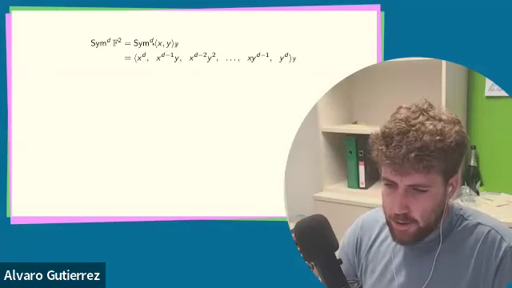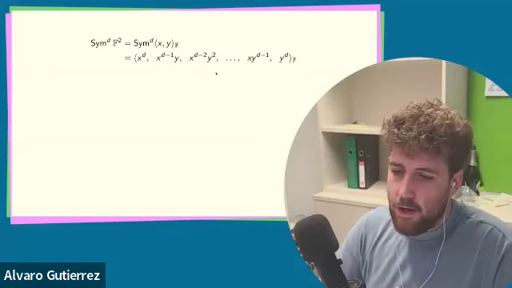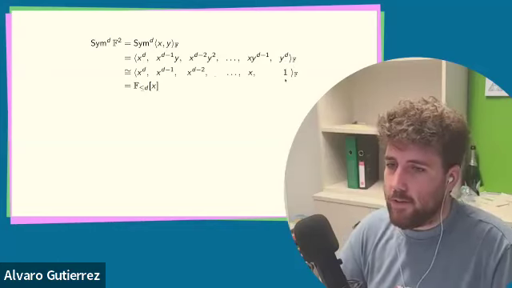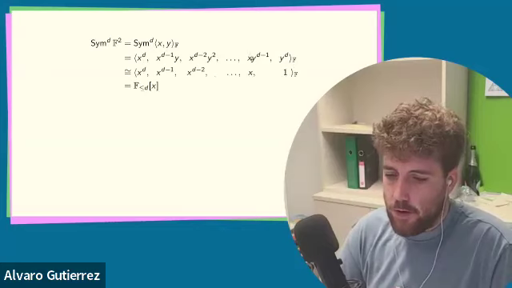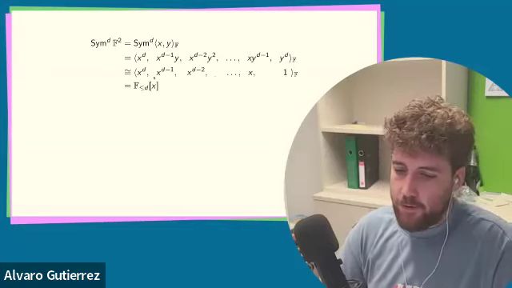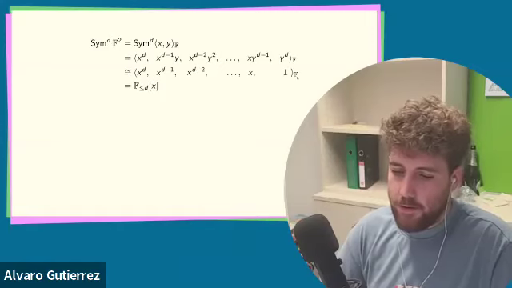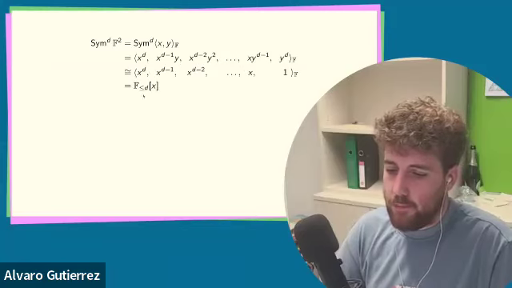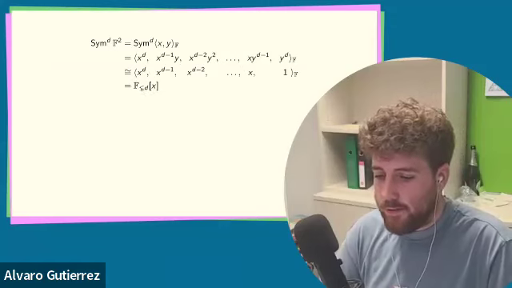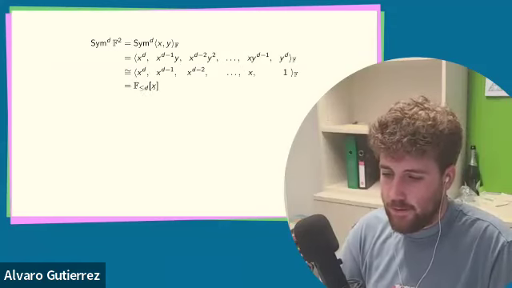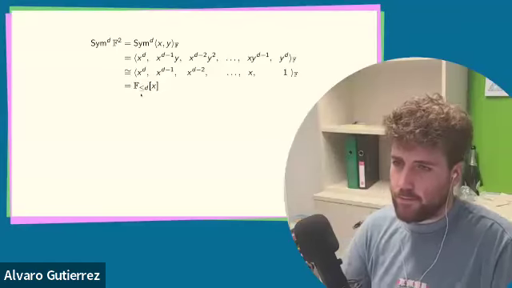Now note that if I know who d is, then I can de-homogenize. So I can set y equal to 1, and I don't lose any information, right? Because I always know how to homogenize back. So this becomes isomorphic to this space. And this space I'm going to denote by this symbol. So these are polynomials on the variable x with coefficients in F, in which the degree of x is bounded above by d.